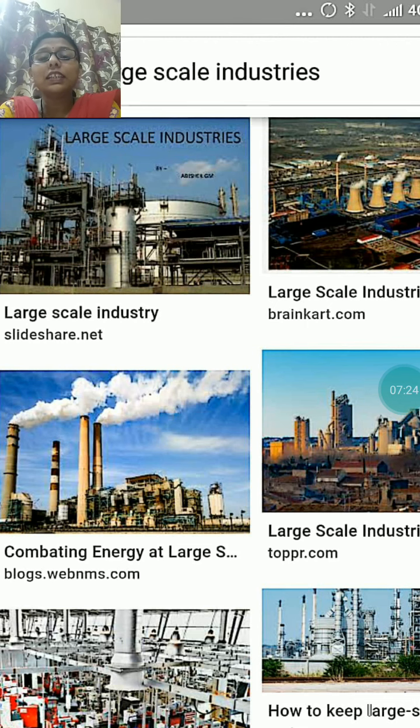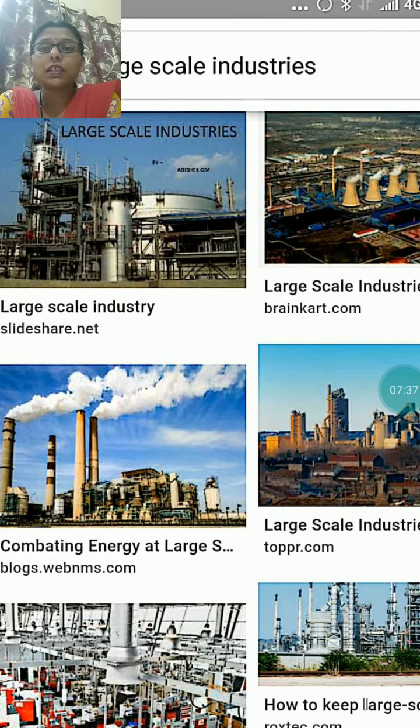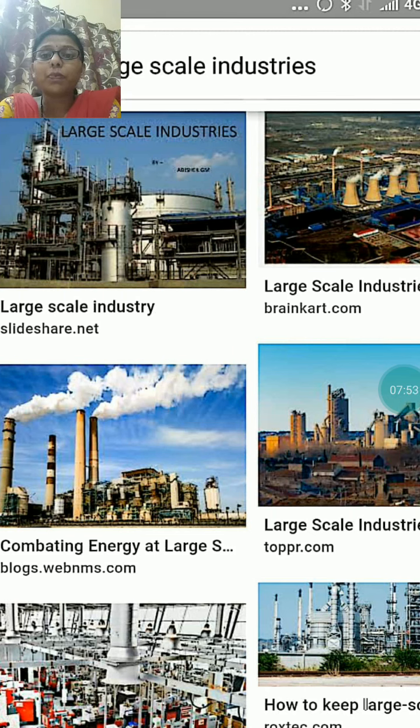Where are these industries established? These industries are established at the places where they can get the raw materials very easily. That's why most of the jute mills are located in West Bengal, because there they can get jute as raw material very easily. West Bengal is the largest producer of jute. Raw material is the most important thing for establishing any industry.